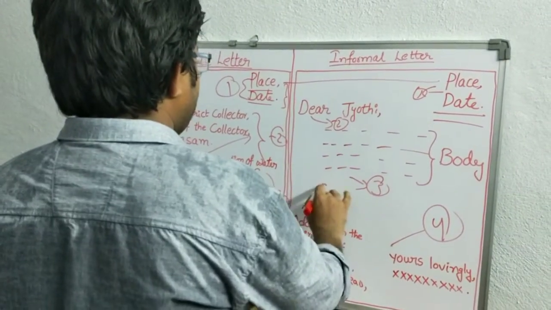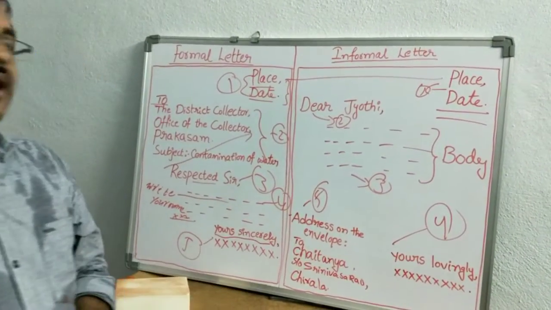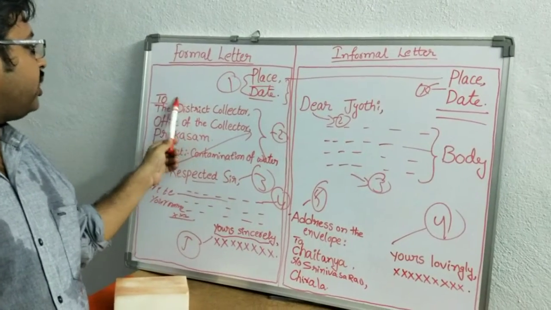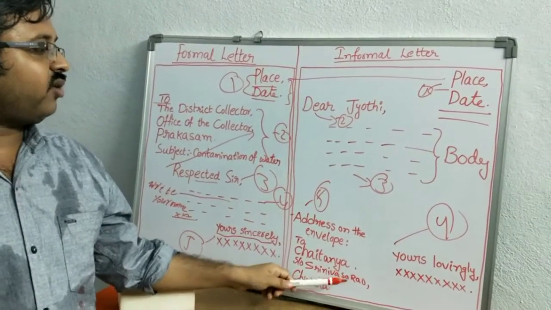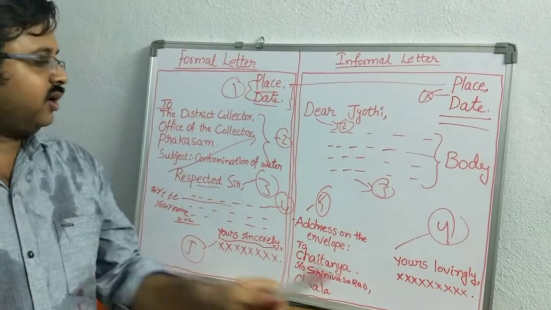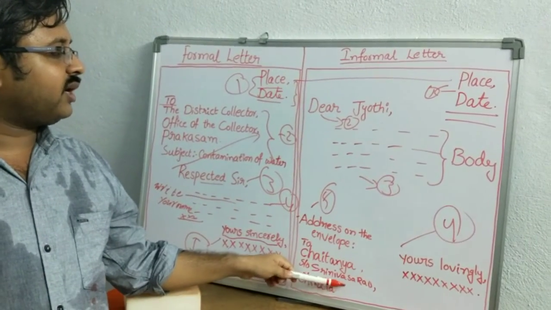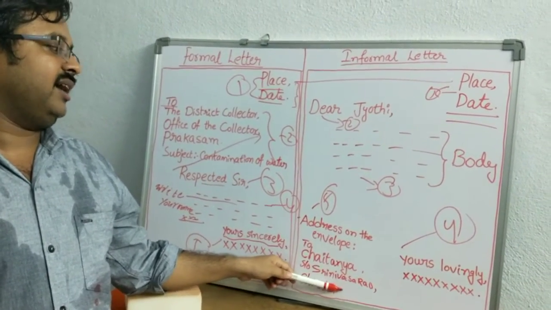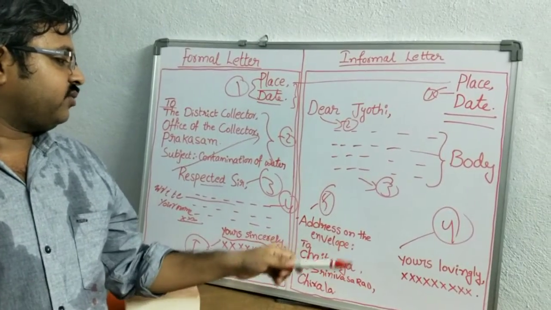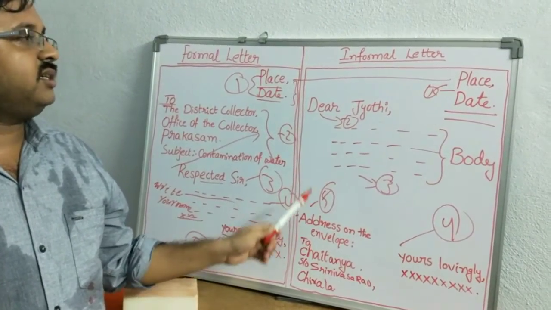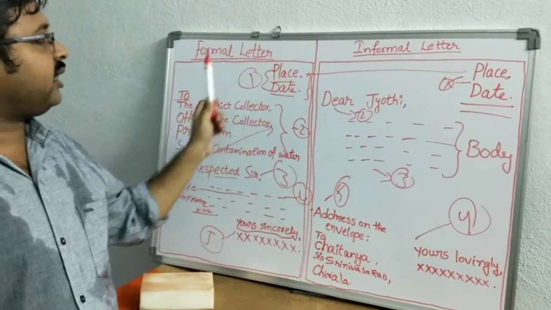The last one, the final one: the address on the envelope. Here we wrote the two address at the top of the page. Here we have informal letters, so when we fold that cover, the address has to come out. So we wrote the address on the envelope to Chaitanya, son of Srinivas Rao, Chirala. This is the letter, students, formal letter and informal letter.